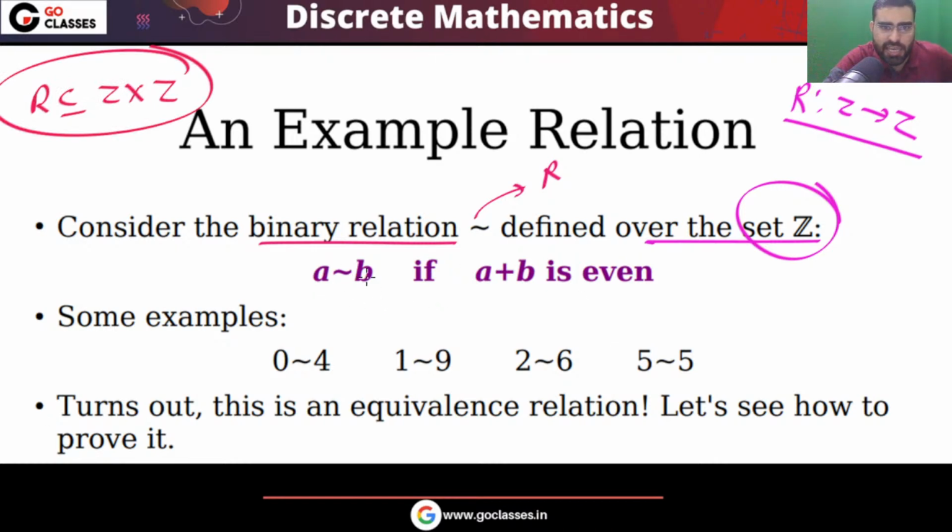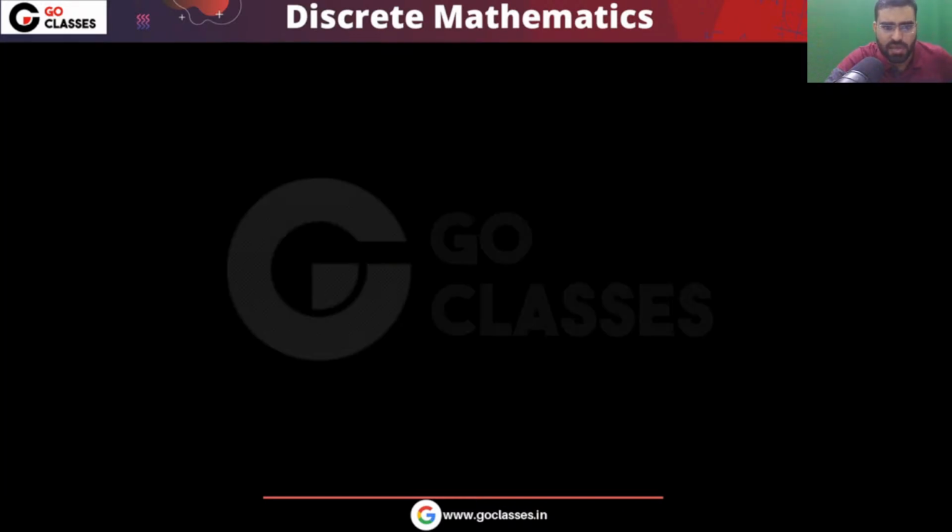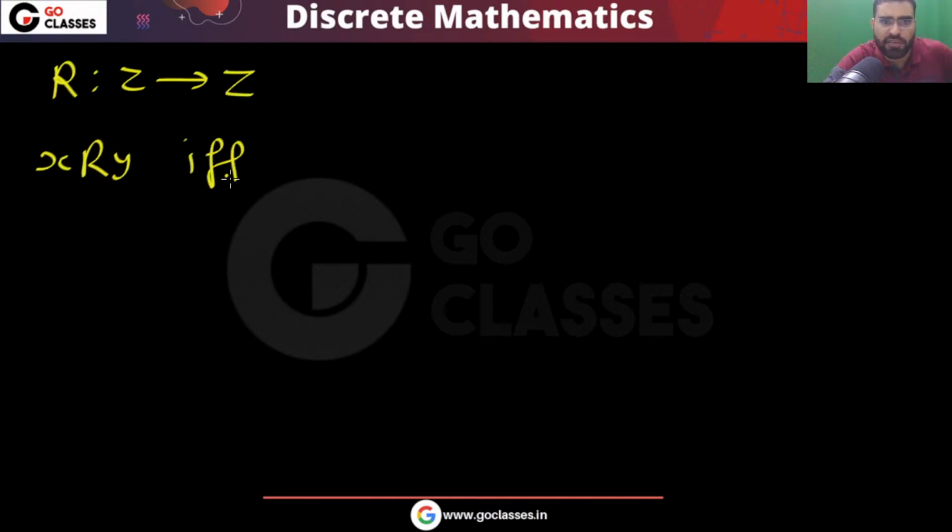Now this is saying that a is related to b if a plus b is even. You can easily see that 0 is related to 4, 1 related to 9, because 1 plus 9 is even, 2 related to 6, 5 related to 5. Now tell me, is this reflexive? You are saying that x is related to y if and only if x plus y is even.